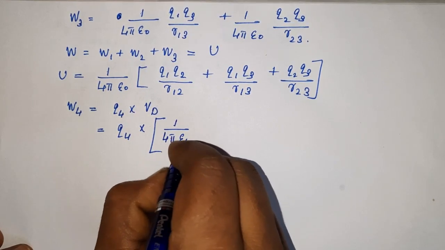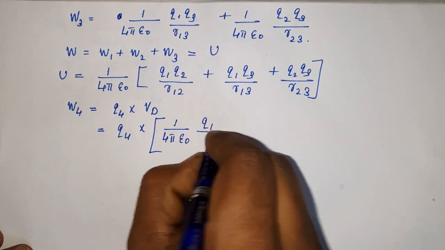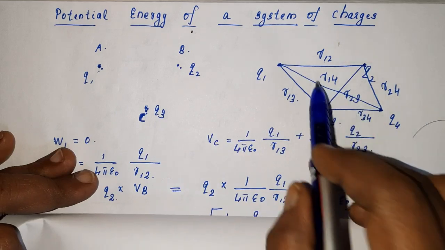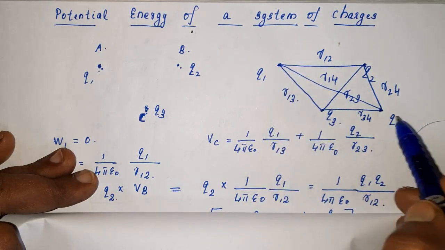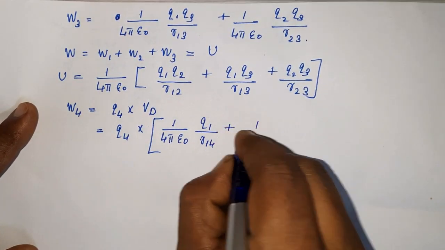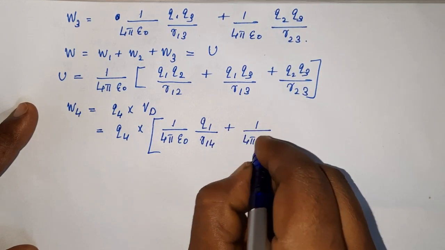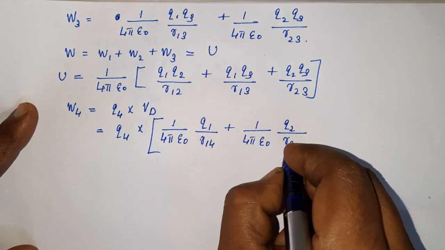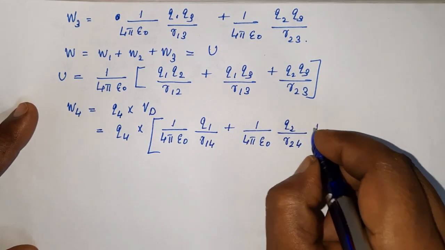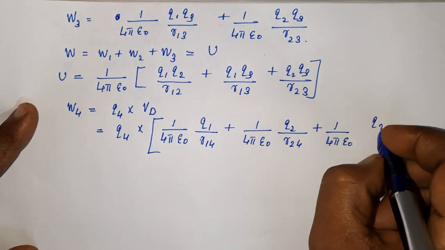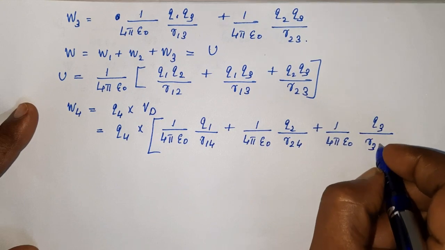1 by 4 pi epsilon 0 Q1 divided by, from Q1 what is the distance to Q4? R14. From Q1 to Q4 the distance we wrote as R14. So Q1 by R14 plus the potential due to Q2 is 1 by 4 pi epsilon 0 Q2 divided by that distance we wrote as R24, plus 1 by 4 pi epsilon 0 Q3 divided by R34.